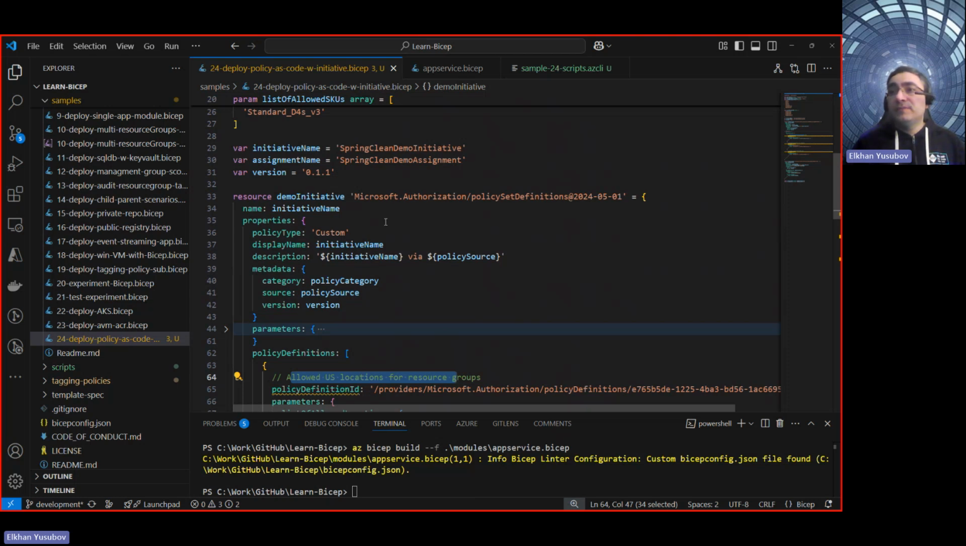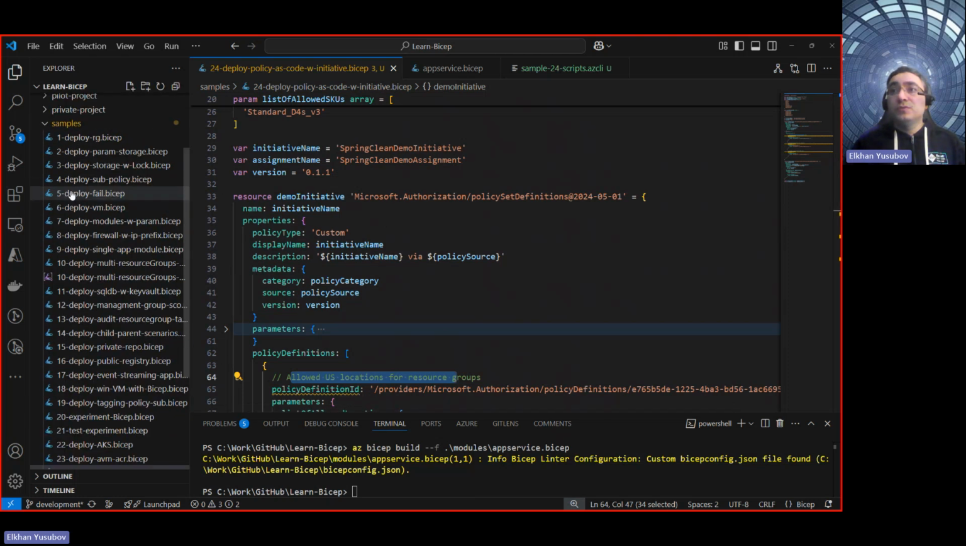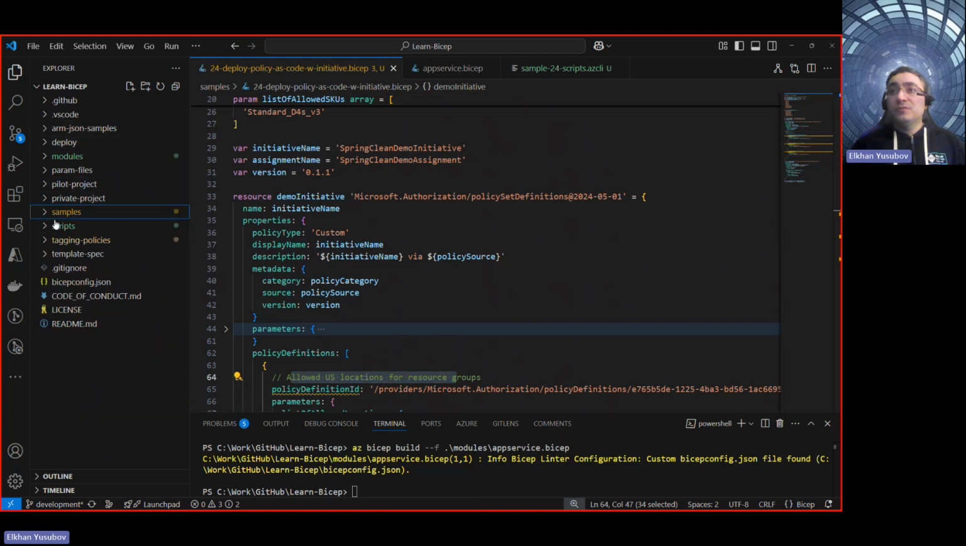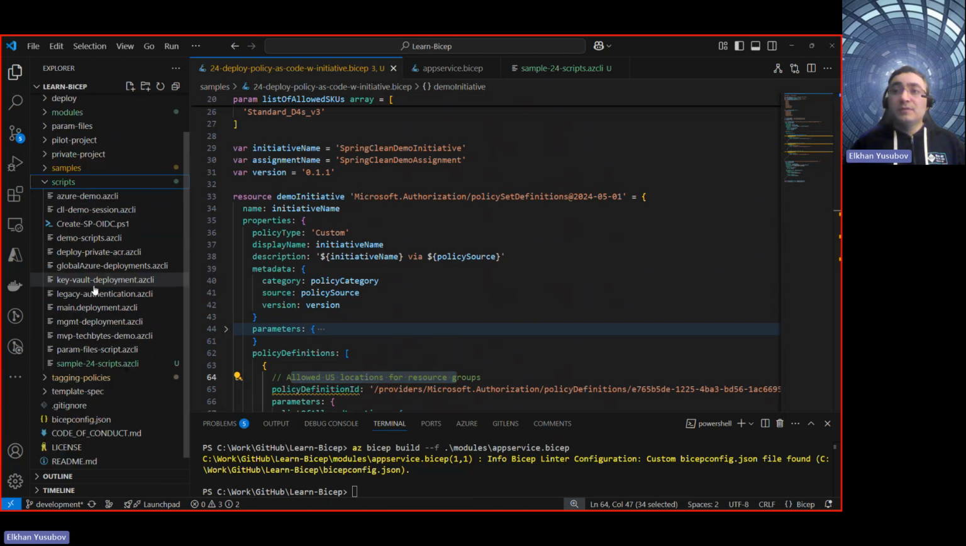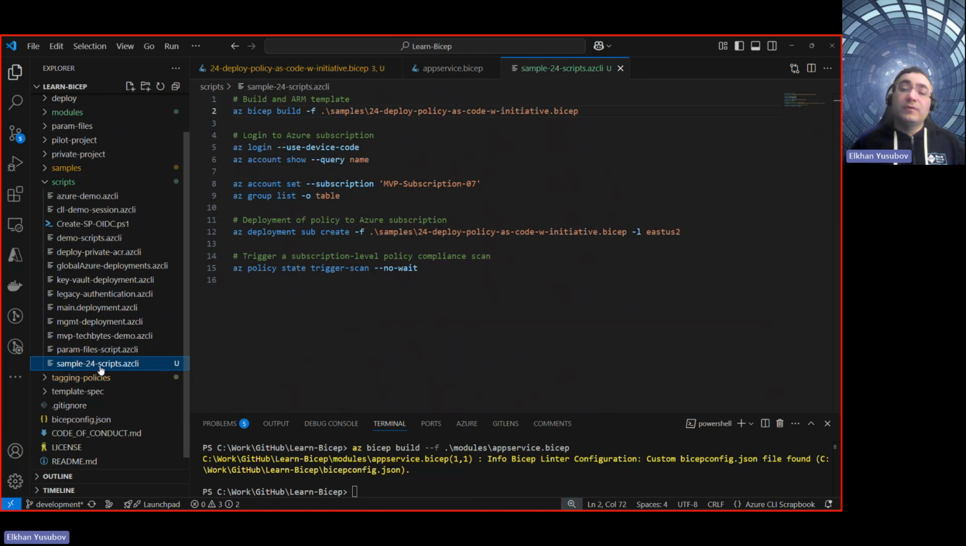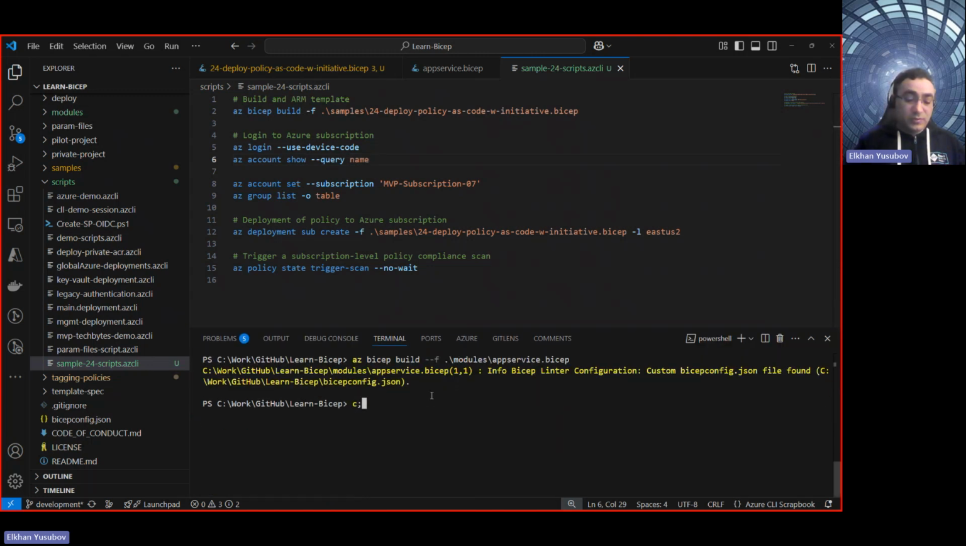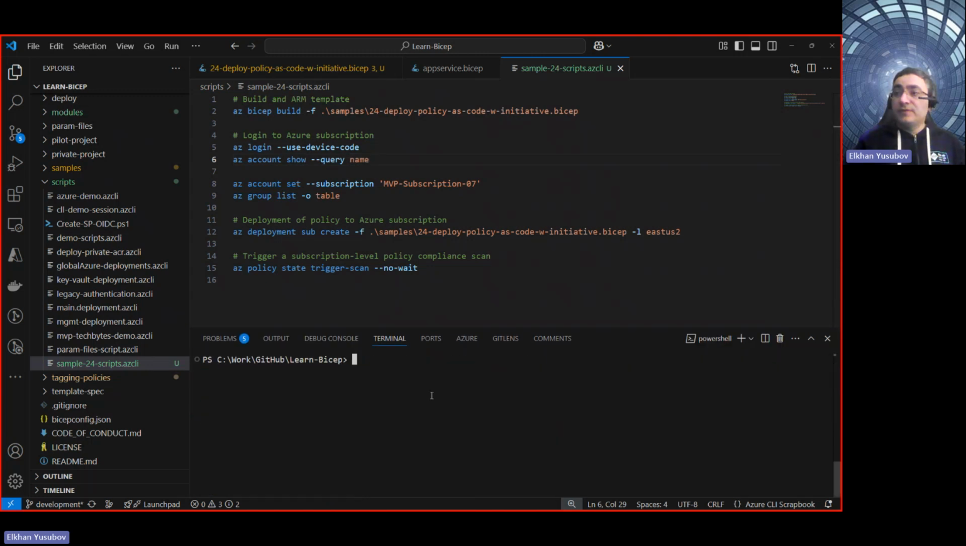So to do that, there are steps that you can follow. What you need, you can go and look into scripts. Under the scripts, I have this sample, 24-24-scripts Azure CLI. And basically, if you want to look at how the build command into an ARM template looks like, it's there. And if you have never used Azure CLI before, because you need to authenticate to your subscription, I would definitely advise to use this command.